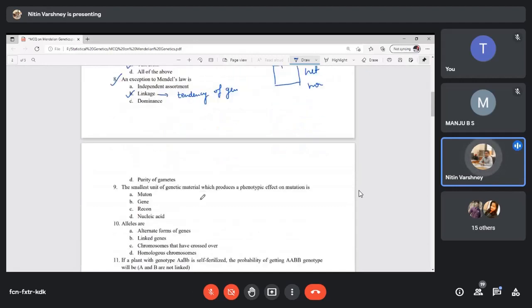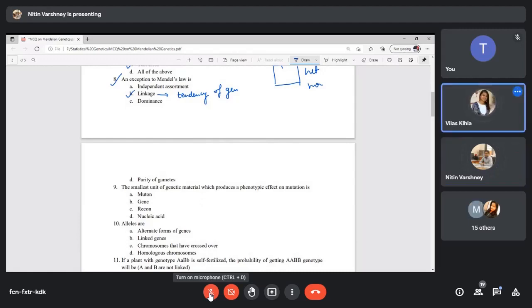Next, the smallest unit of genetic material which produces a phenotypic effect on mutation is... the smallest unit which produces some mutation. What is that? Muton. Exactly.